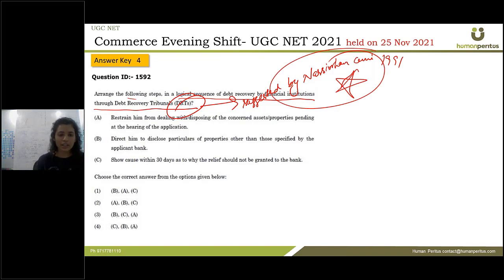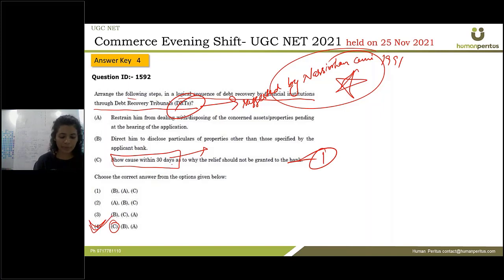Okay, first they'll ask you that you have to show cause within 30 days. They give you a time period of 30 days to show why the company is unable to pay back its debt to the bank, right? So it will be the first one. We can check the right option, the C in the first, yeah. So the fourth one will be the answer. But okay, check with other options too.